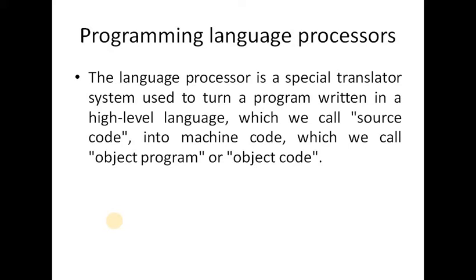A language processor can be a special translator used to convert high level language into low level language, which can be a machine language. That's why we say machine code, which can be converted into an object code, or object program.